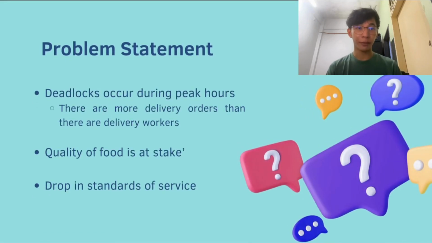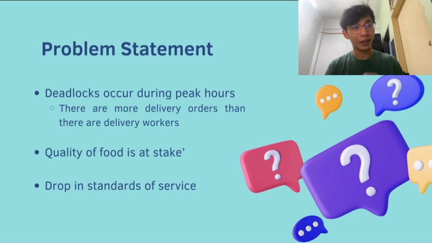So what are the problem statements? Deadlocks occur during peak hours. For instance, when it's 12 p.m. until 2 p.m., which is lunch hour, the system will have multiple delivery orders, which may cause deadlock. This is due to the fact that there are not enough delivery workers, which may cause delivery of the food item to be delayed. As time passes, the food may be less appetizing or not fit for human consumption. Food can get oily, soggy, stale, or form bacteria.